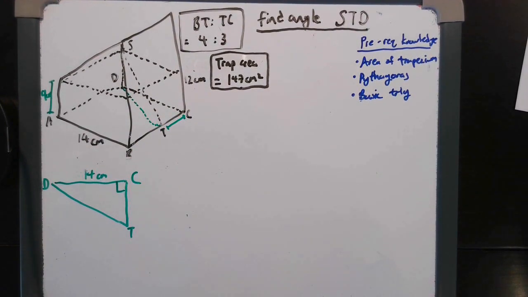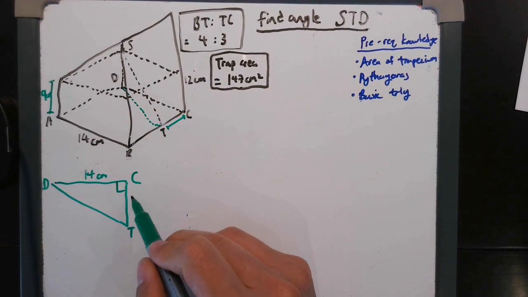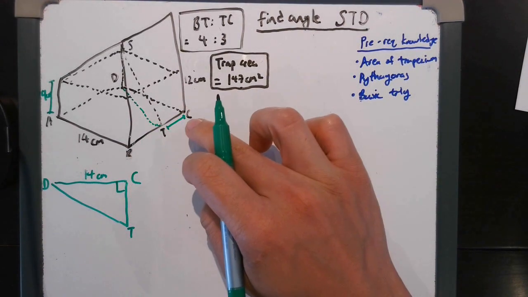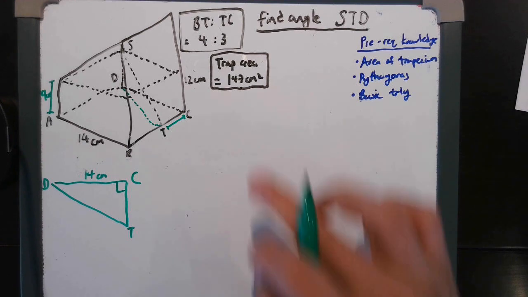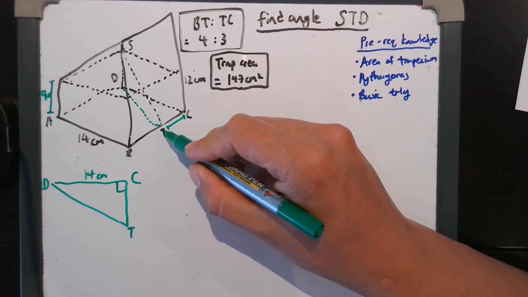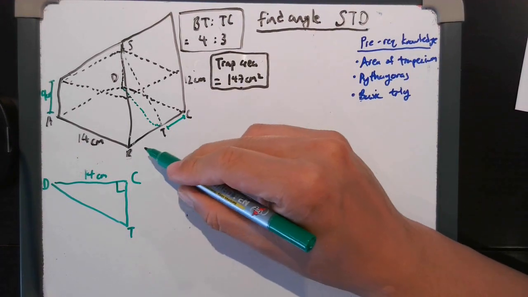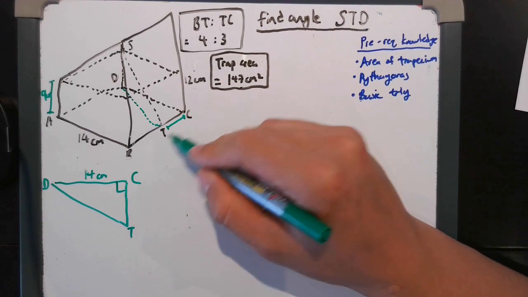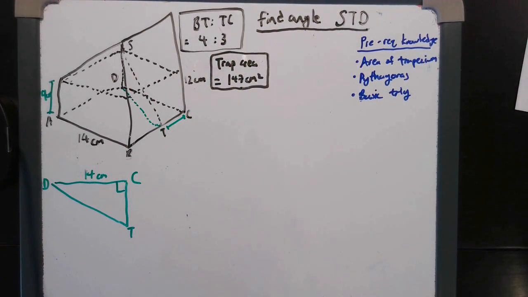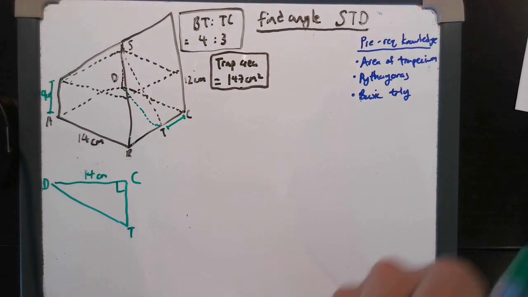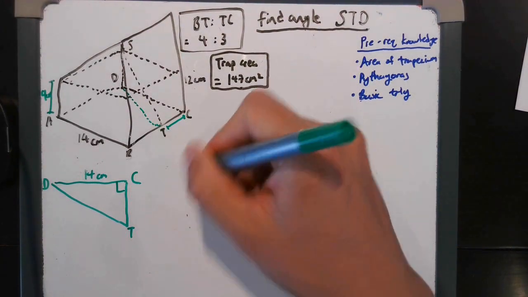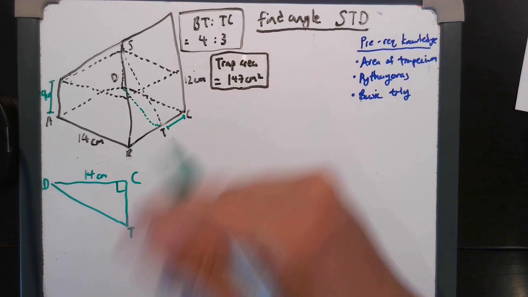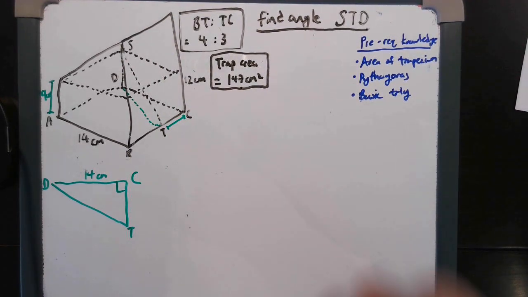Okay, so the first thing to do is to find CT. So the whole thing of B to C is 14. But we have been told there's a point T in between BC, and the ratio of this length, BT, to TC is 4 to 3. That's a given from the question. So this is in itself also kind of a ratio question, but just a really short one and you're done with the ratio part of the question.